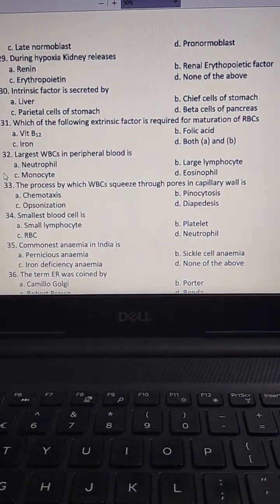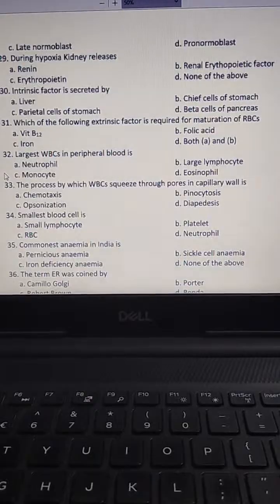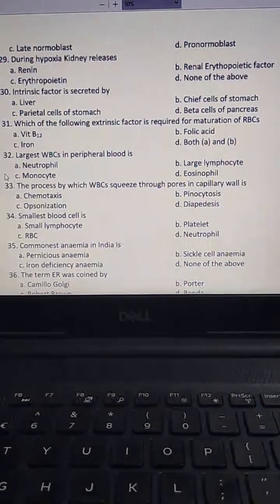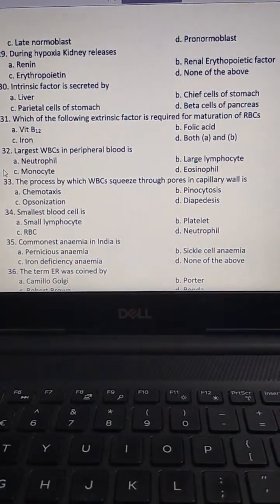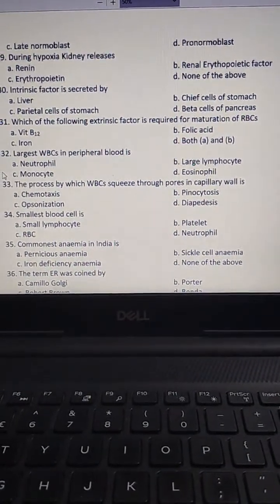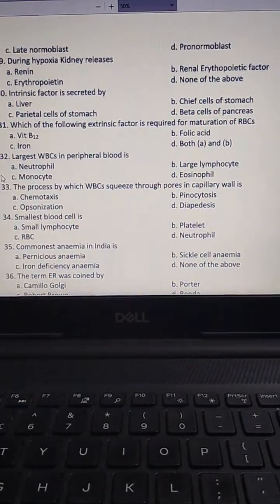The answer is B, platelet. The next question: commonest anemia in India is? Pernicious anemia, sickle cell anemia, iron deficiency anemia, none of the above.